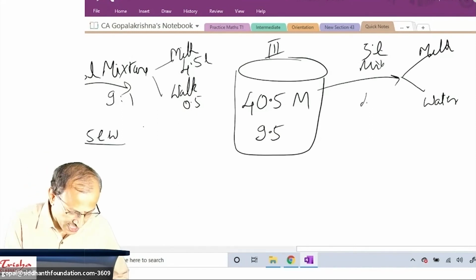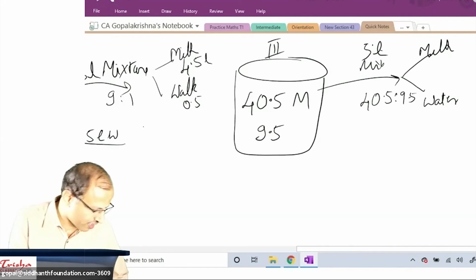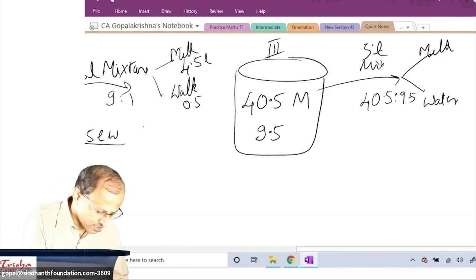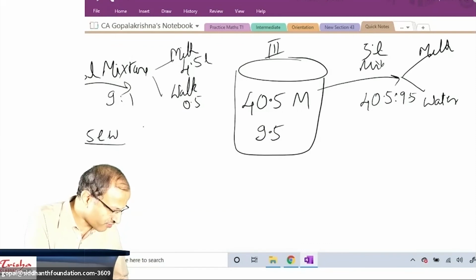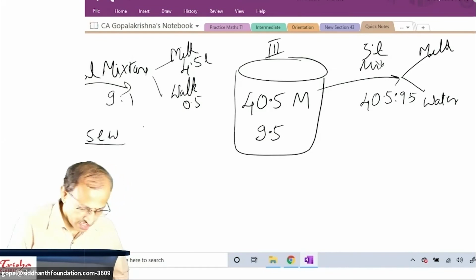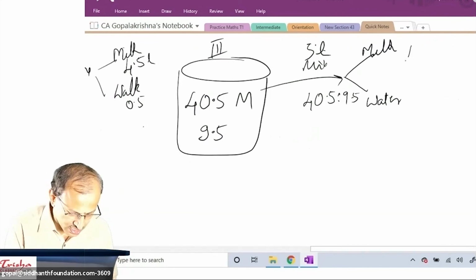You have to divide 40.5 is to 9.5. If you take out 5 into 40.5 divided by 50, you will end up with 4.05, just 10% of it.